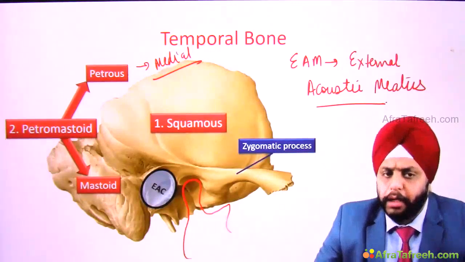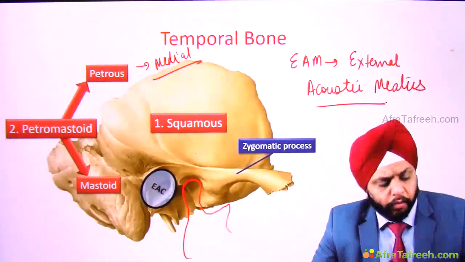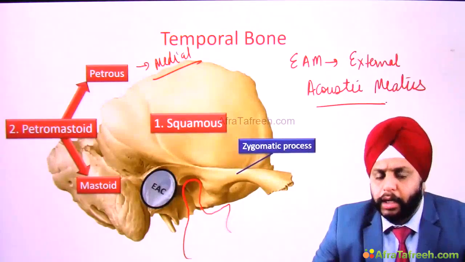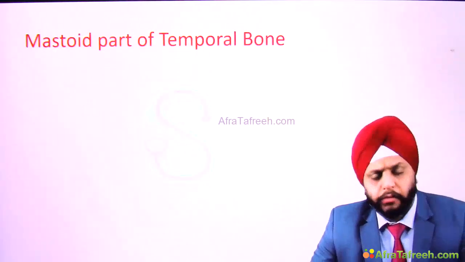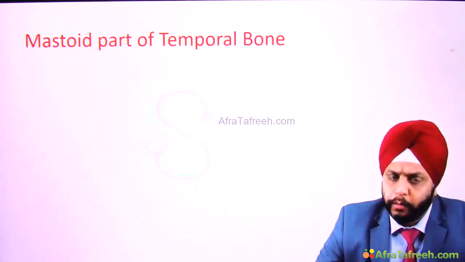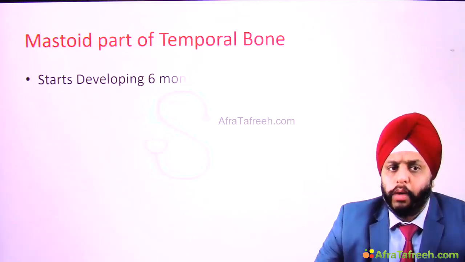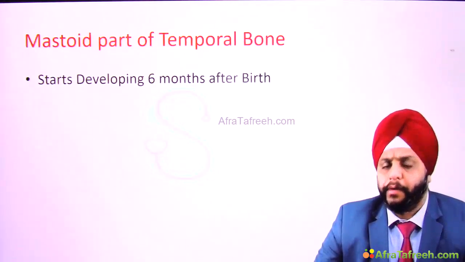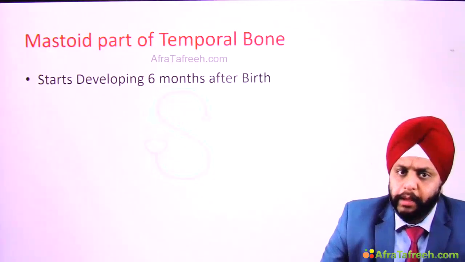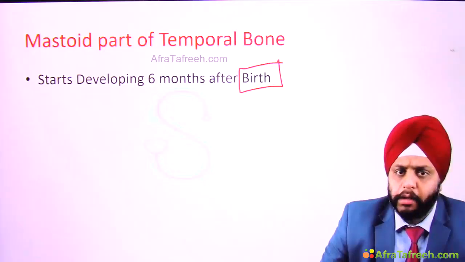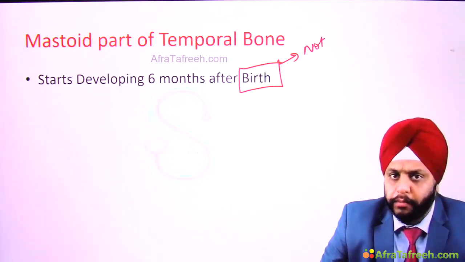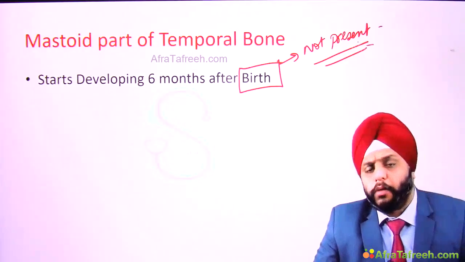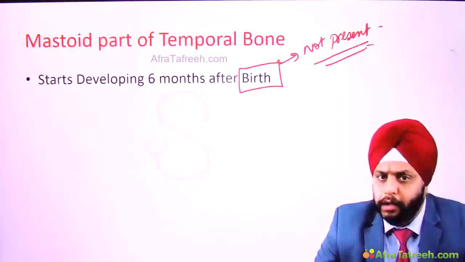Right now we have the lateral view with us. So we are able to see only the mastoid part right now that lies behind the EAC. So let's talk about this mastoid part of temporal bone. Now, what is this mastoid part? This part starts developing 6 months after birth. That means at the time of birth it is not present, right? This mastoid part is not present at the time of birth.